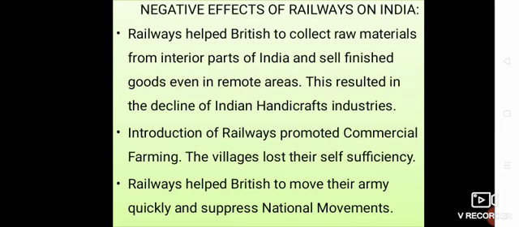The villages lost their self-sufficiency. It means they produced cotton and jute. They could not produce for their own satisfaction, their basic requirements like wheat and rice. They were forced to grow which type of crop? Cash crop. Clear? Now, the railway helped the British to move their army quickly and suppress the national movement. So this is the negative aspect of the British railway infrastructure during the colonial period.